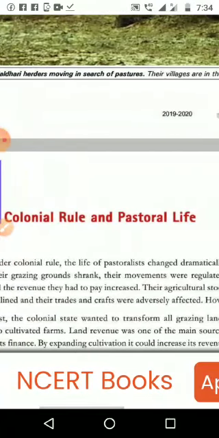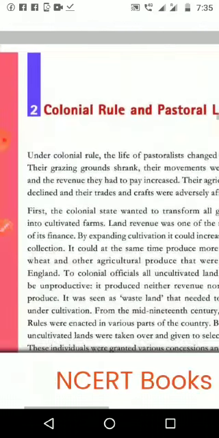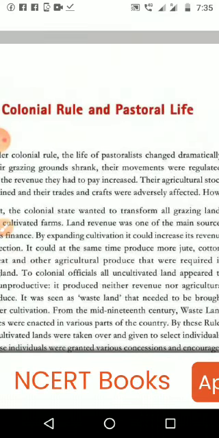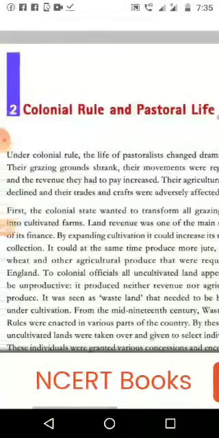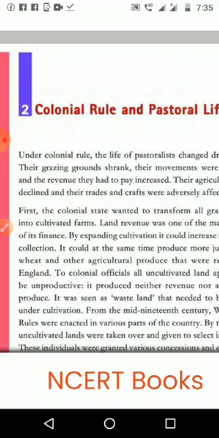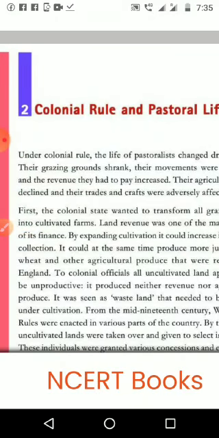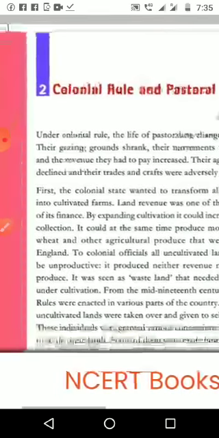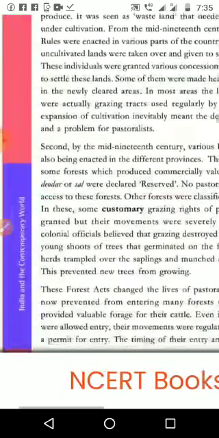Then colonial rule and pastoral life. This lesson we studied again in 8th standard history, in the chapter on tribal groups and the forest law. In that we discussed some points, and I am quite sure that at that time we took the lessons very fast, so it may not be in your mind, so we will revise this part again.